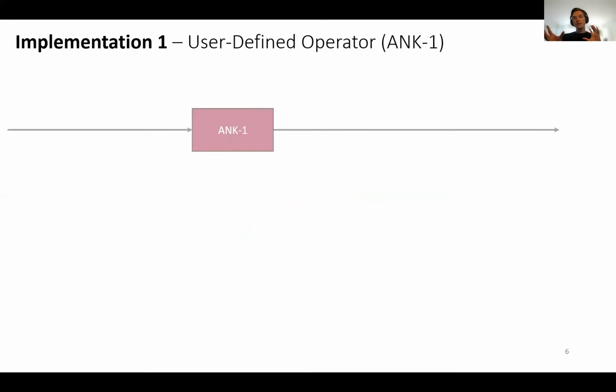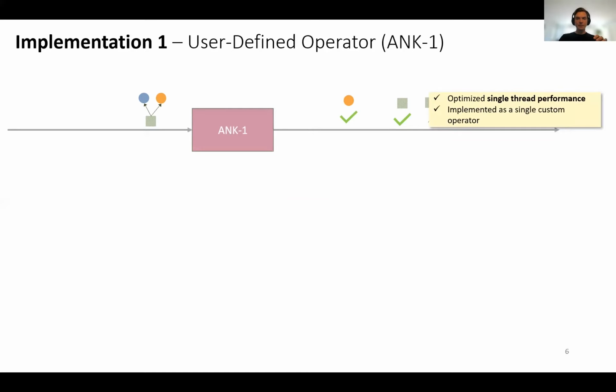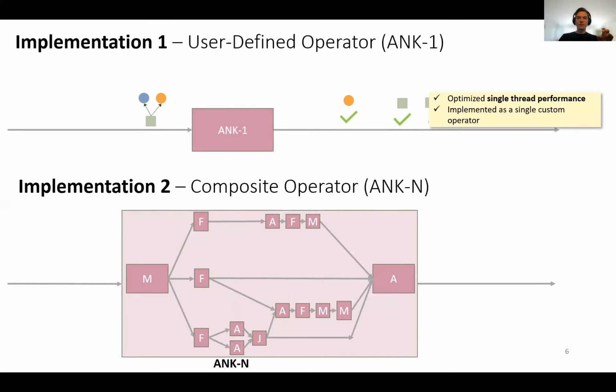We compare two implementations of our Ananke framework, focusing on different performance aspects. The first one is a user-defined monolithic operator called ANK-1. This implementation is optimized for single-thread performance and is based on a fully custom operator. We also provide a second implementation. ANK-N is a composite operator consisting only of common SPE operators.